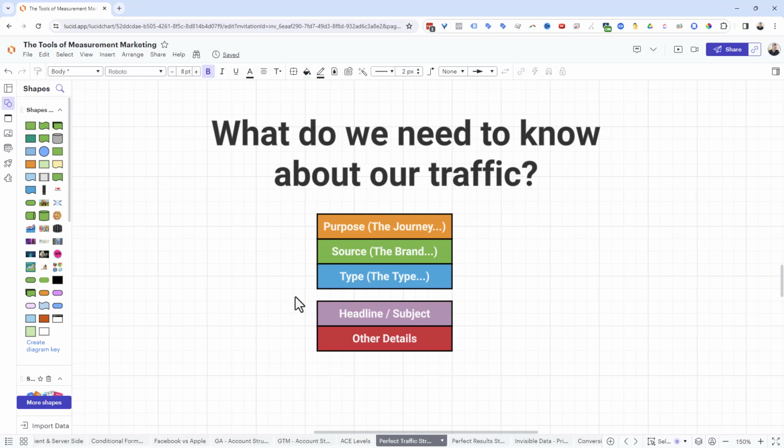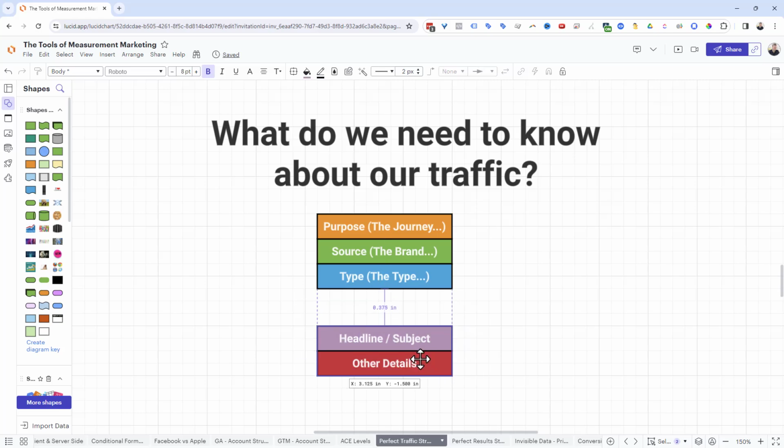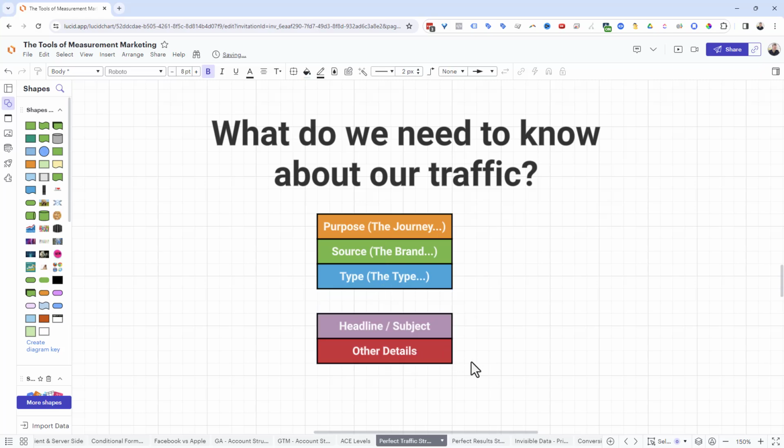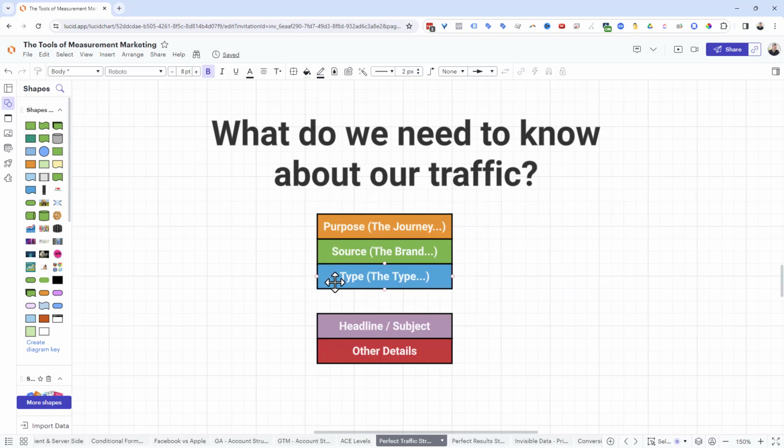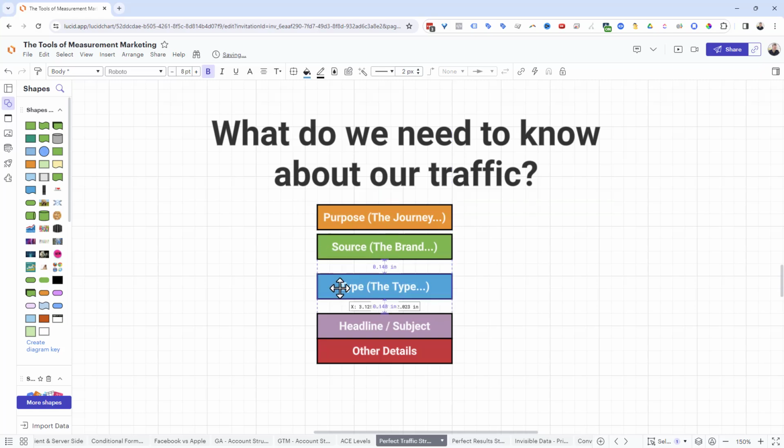So again, I'm not going to worry too much about these for the purposes of this tutorial because they're a little bit extra, but I wanted you to know that they're there because you can do more with what I'm about to show you. But when you're just starting out, if you have no experience with this, really focus on the big three. What's the purpose? What's the source? And then what's the type of traffic coming from that source? These are the big three that we're going to focus on.